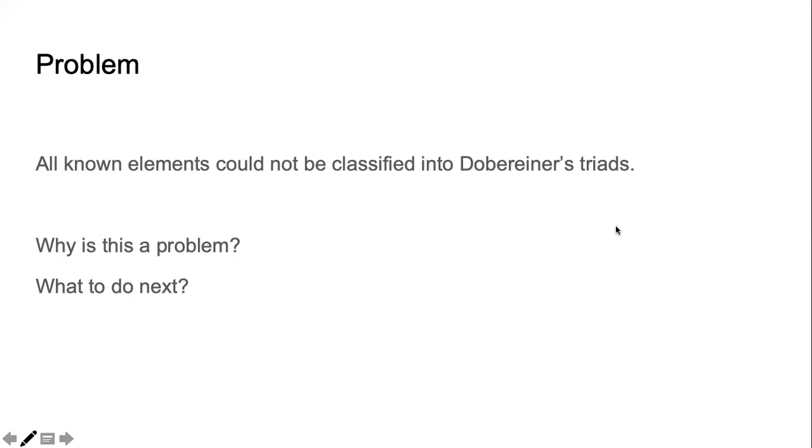If it were right, then he would have been able to classify all the elements. He could not. So there was a problem. So what to do next? Who will tell me? What would have happened next in the story? Another hero would come. Another hero would try to rescue the heroine, and we will see whether that hero was successful or not. That we will do in the next class.